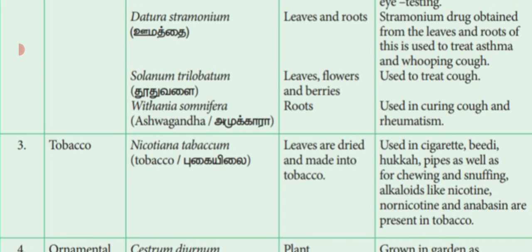Another one, Withania somnifera, otherwise known as Ashwagandha or Amukkara. The root is the useful part, curing cough and rheumatism. That means rheumatism means pains in the joints. That is the medicinal plants.